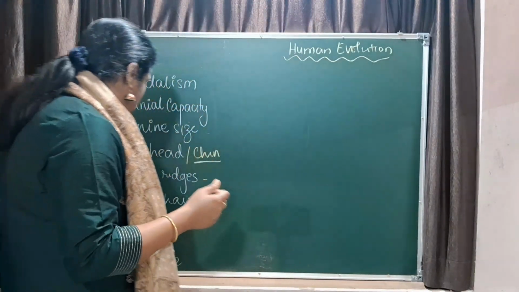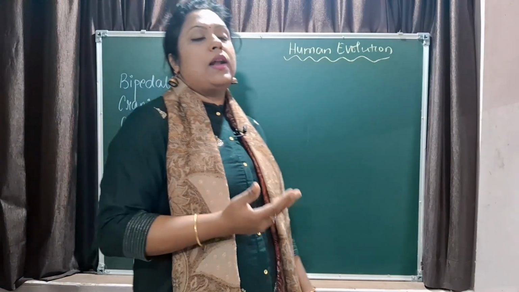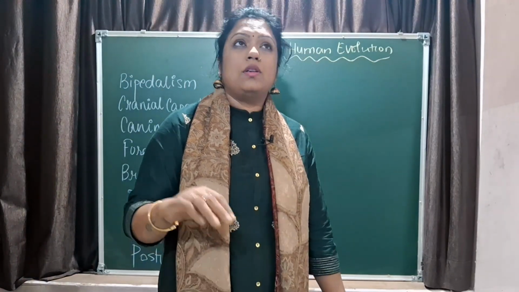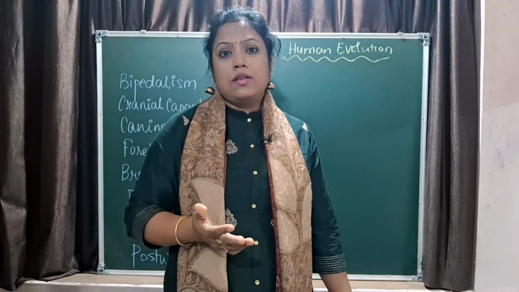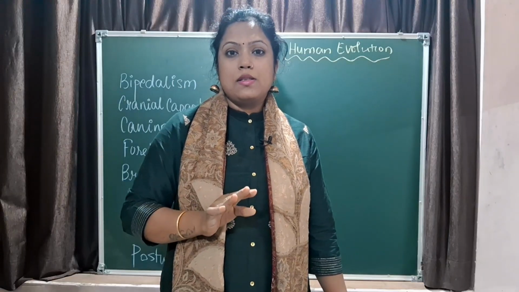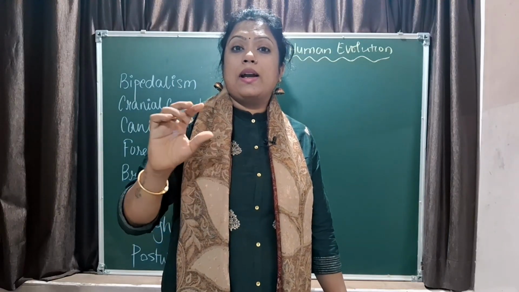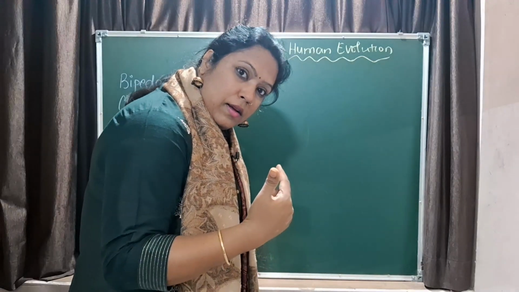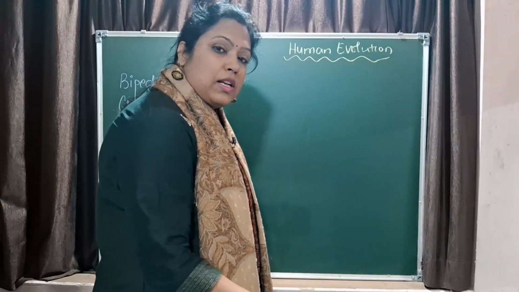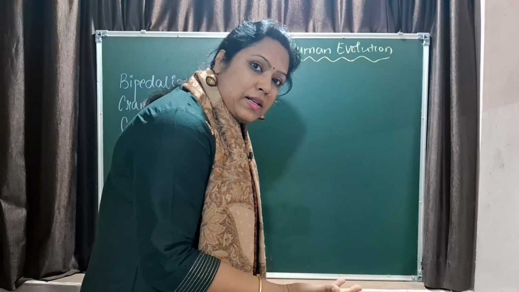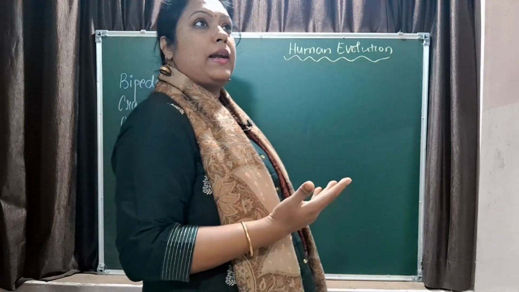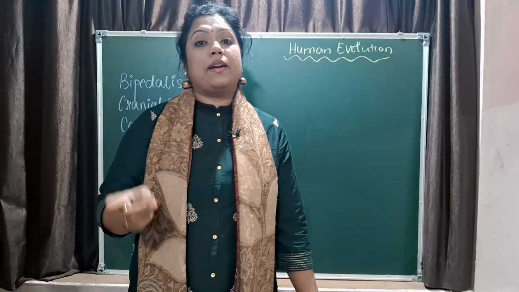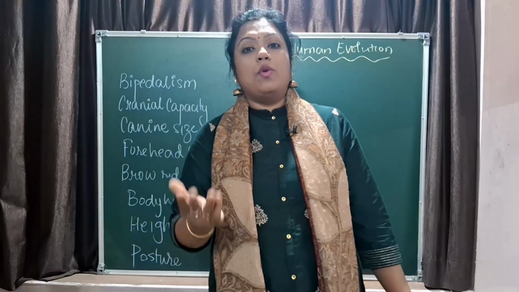Then the last part was posture. All our ancestors had bent posture. They started walking straight from the Australopithecus, but Australopithecus had a lumbar curve. Lumbar curve means they are supposed to be bent, but they walked on two feet, that is bipedalism, but with the bent structure. So absolutely erect walking started from Homo erectus. That is why the name is Homo erectus.